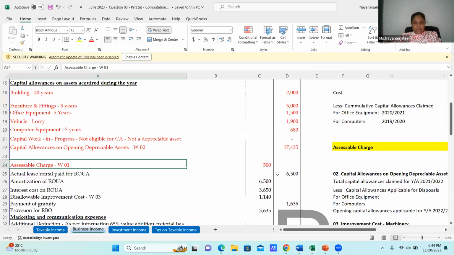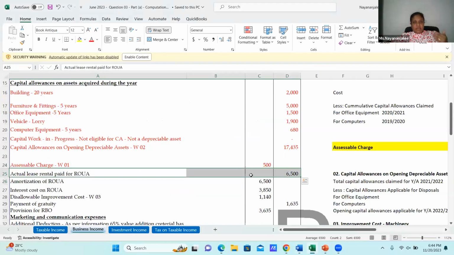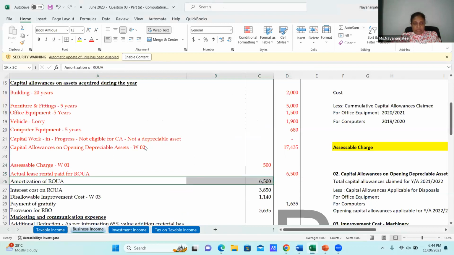Then let me come to that. Actual lease rentals paid on ROUA, extract correctly and adjust accordingly. The amortization of ROUA, it's in my income statement, it should be disallowed.